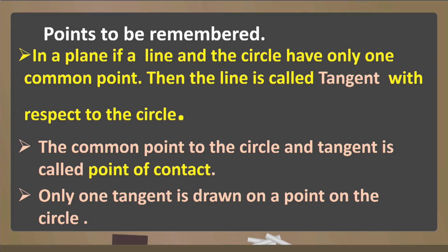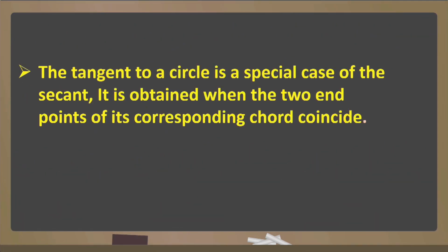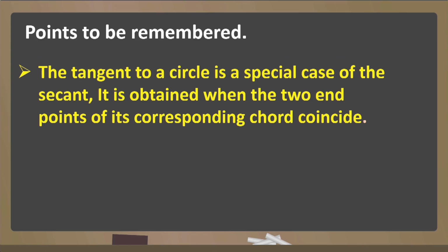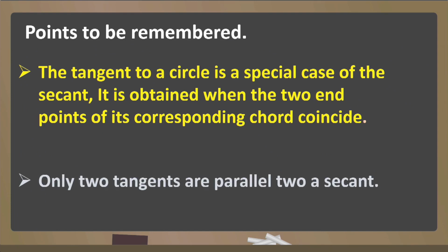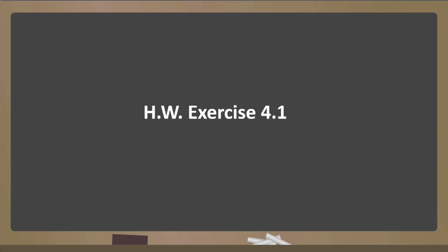The common point to the circle and tangent is called the point of contact. Only one tangent is drawn at a point on the circle. These are all the observations we made in this class, and we have to remember these observations. The tangent to a circle is a special case of the secant. It is obtained when the two endpoints of its corresponding chord coincide, and only two tangents are parallel to a secant. You have to do this homework exercise 4.1.